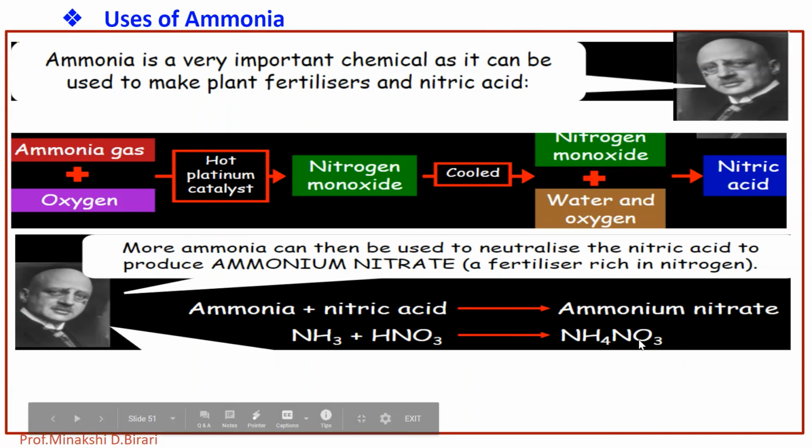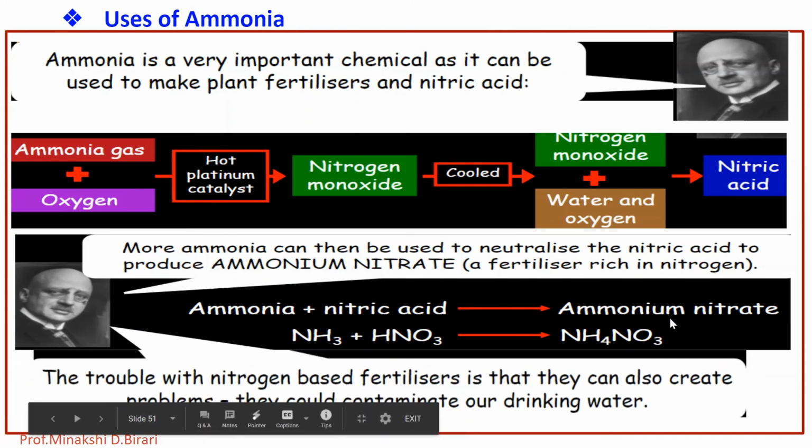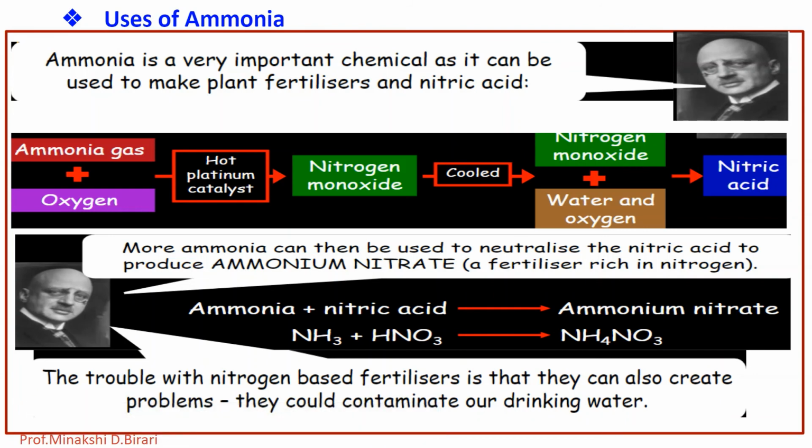But the trouble with nitrogen based fertilizers is that they can also create problems. They could contaminate our drinking water.